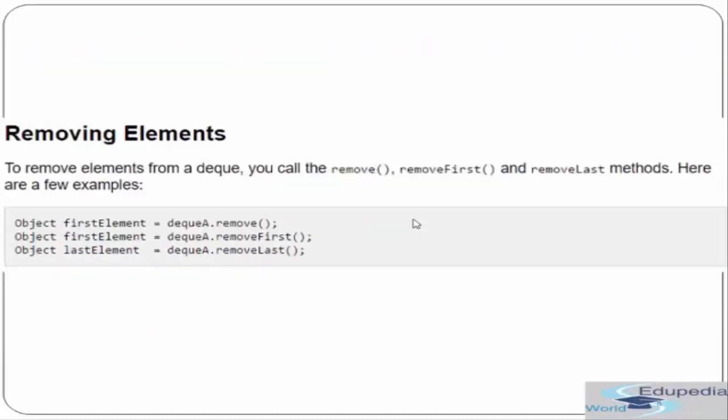Then we have removing elements. To remove elements from a Deque, you call the remove, removeFirst or removeLast method. Here are a few examples. So remove will actually remove from the head. Then removeFirst will remove the first element. removeLast will remove the last element, that is from the tail. So this is how removing of elements happens in the case of Deque. Fine.